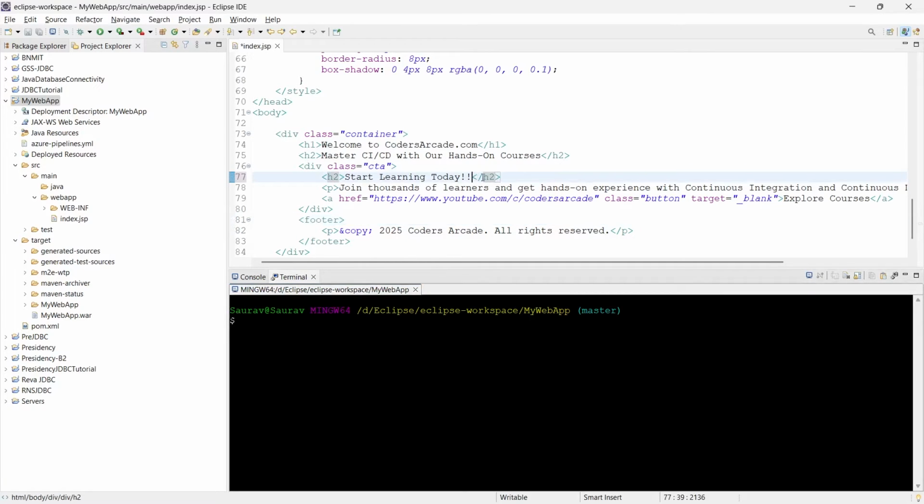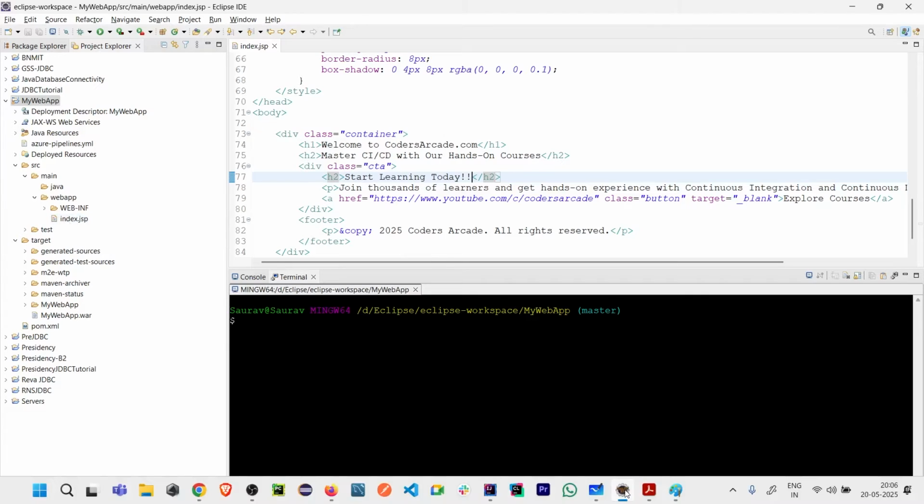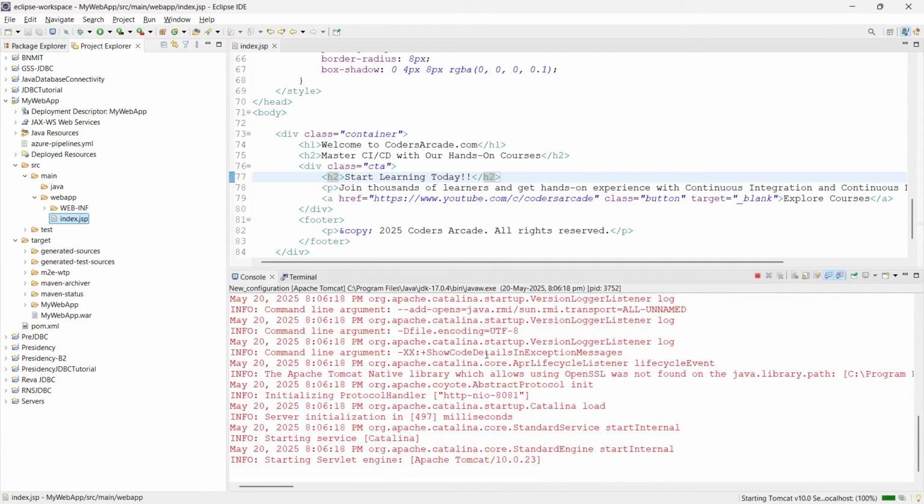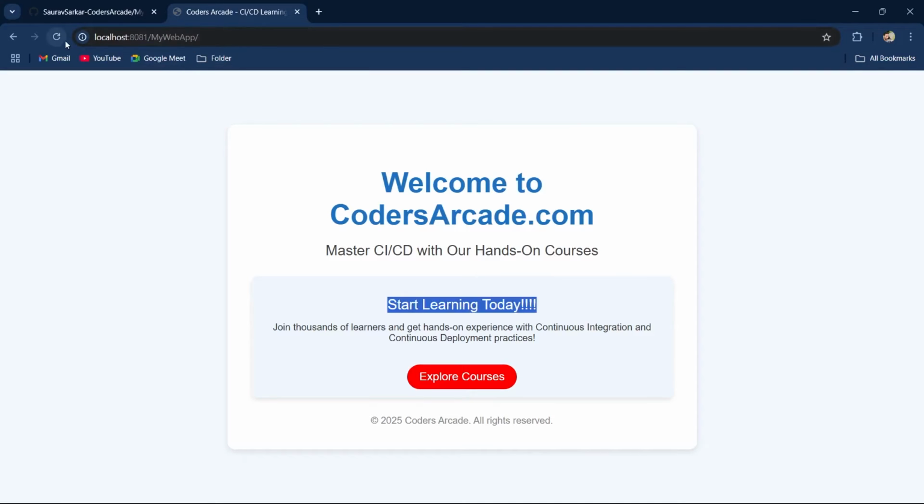I'll just change something here again. I'll save this. I will generate. Let me just run this again. Or let me see if it is reflecting in the local or not. Let me run in server again. Right click, run as, run on server. And let me see the localhost. Refresh this. Okay, you can see this is fine. Okay, now I want the same change there also.